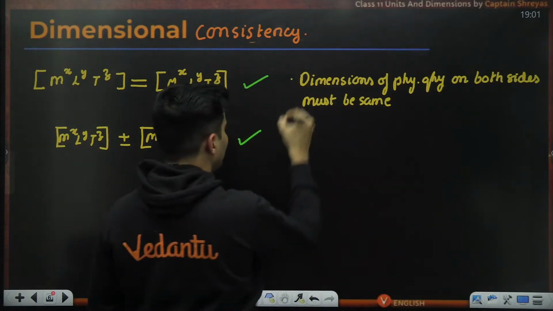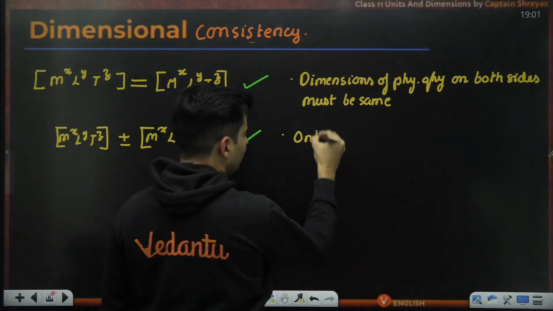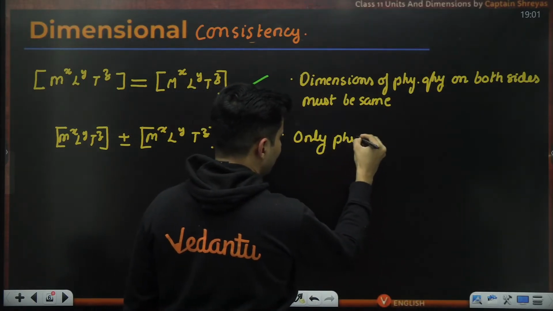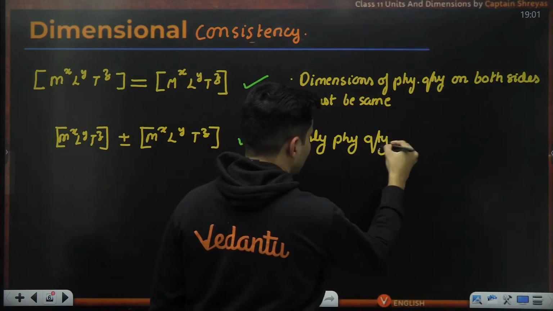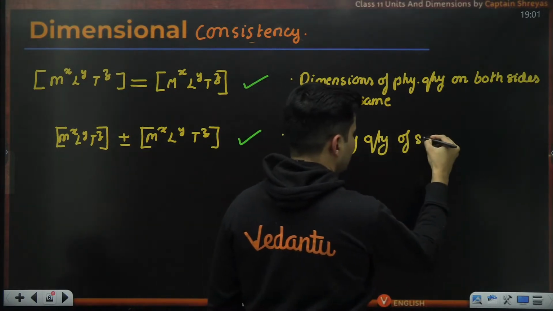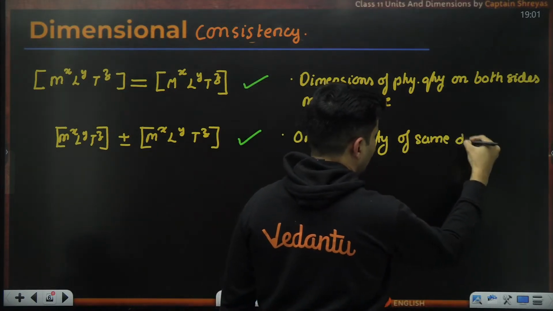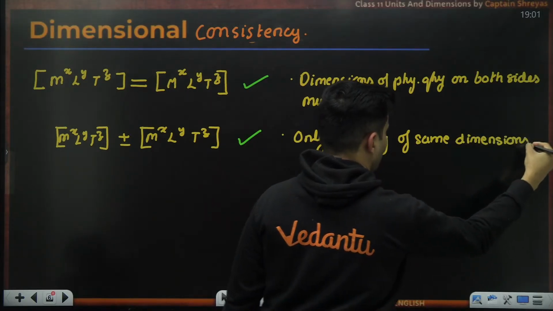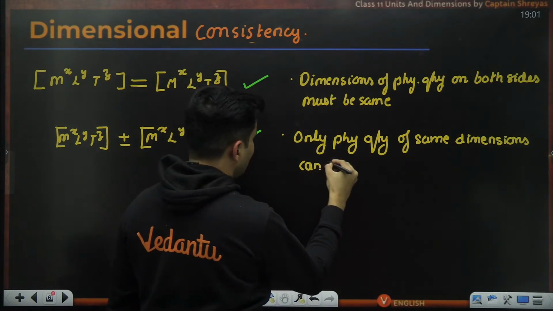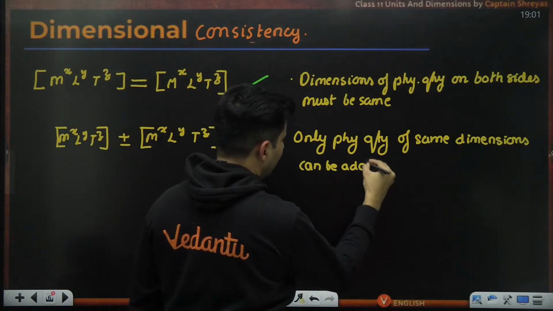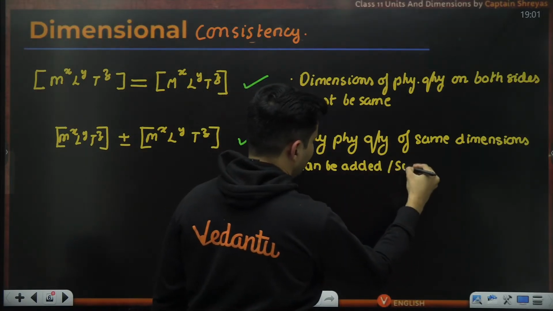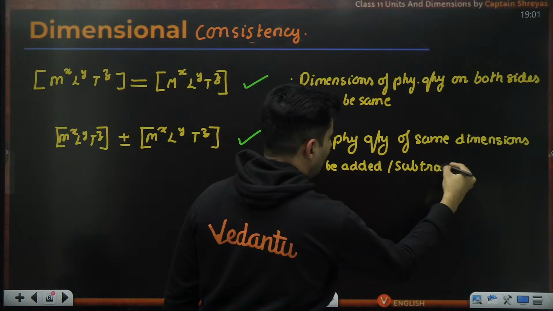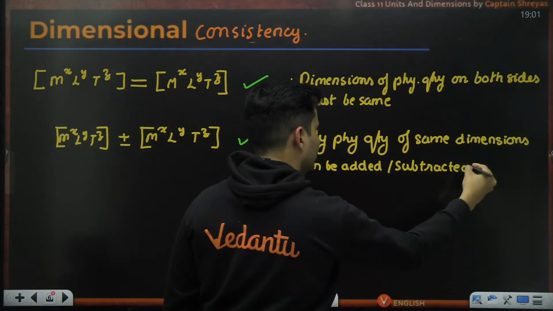Also, the second rule is that only physical quantities of the same dimensions can be added or subtracted.